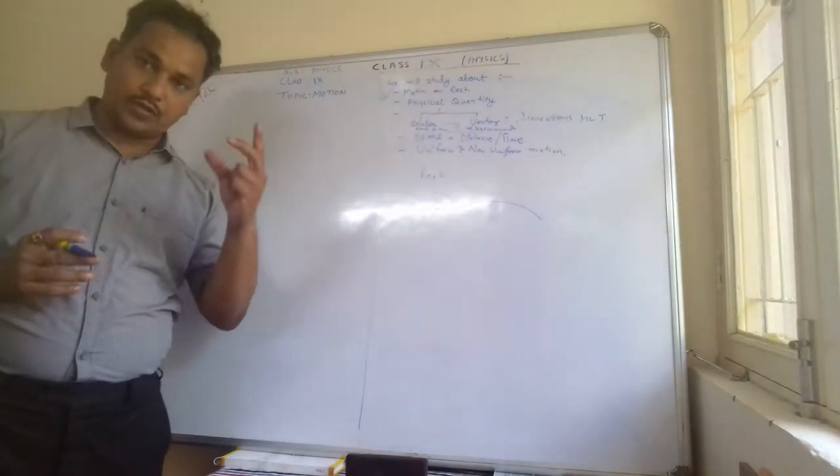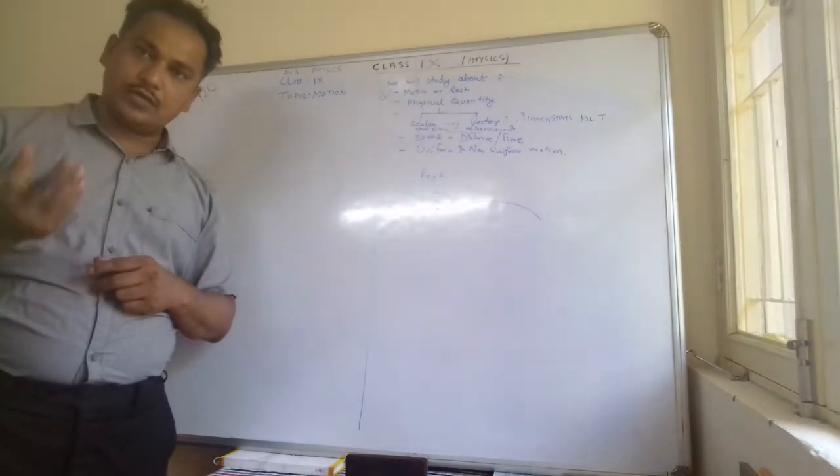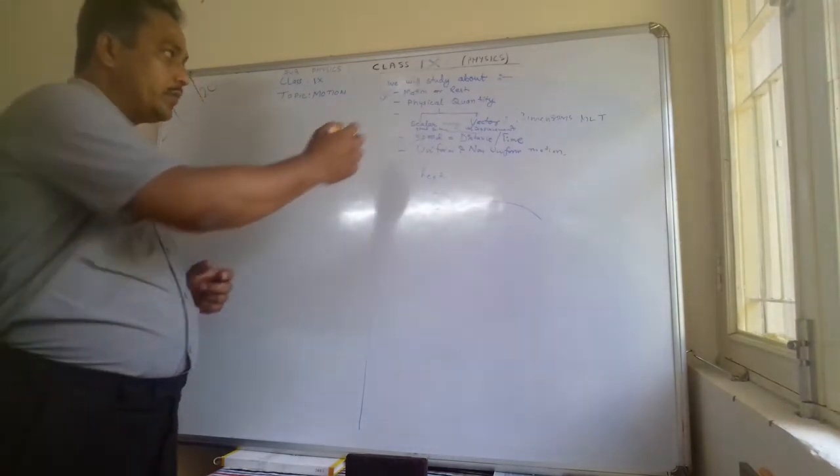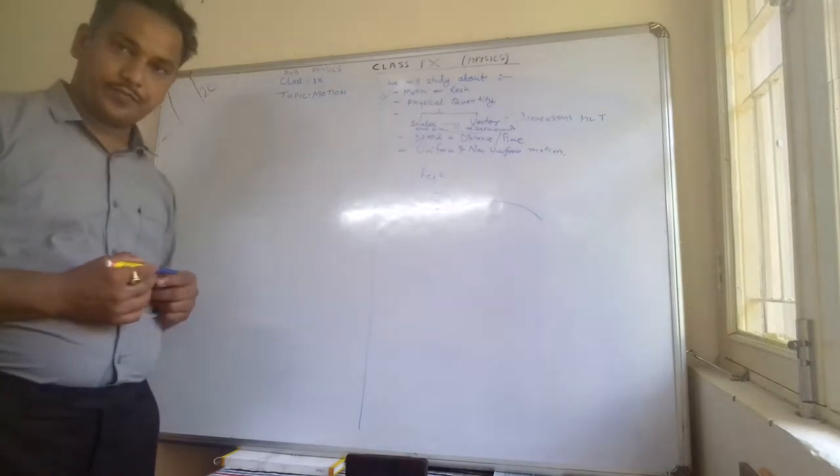You have to write about any 5 objects around you which are in motion or at rest. Now the next topic is physical quantity.